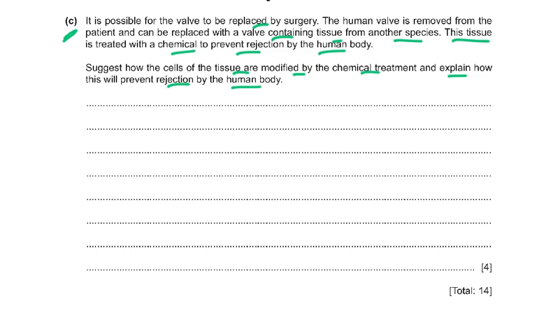So no recognition. Then the white blood cells, lymphocytes or phagocytes, because there's no recognition, will not actually mount an immune response. So there'll be a reduced immune response because they don't think it's a foreign cell. It's not the body's own cell. Like for instance, when you do a kidney transplant, the lymphocytes immediately detect that it's not your own kidney and they start to make antibodies against it. So there will be a reduced immune response, and of course less antibodies made against it or less phagocytosis done against it.